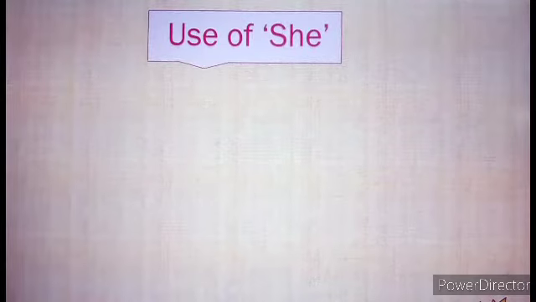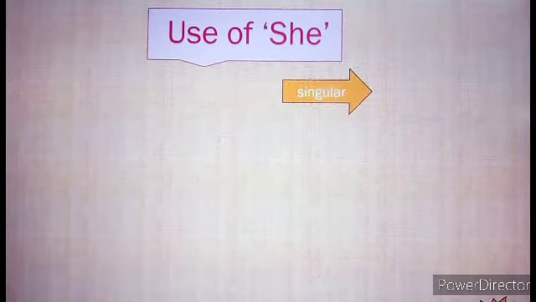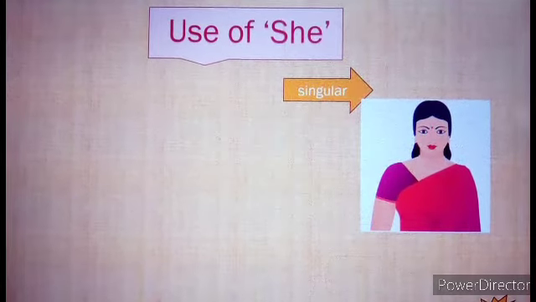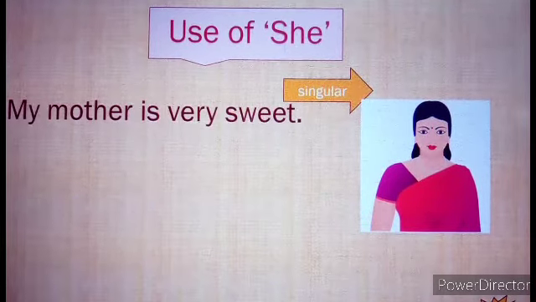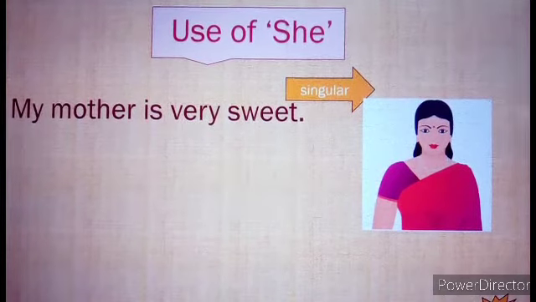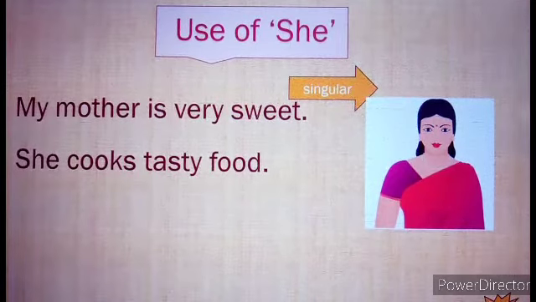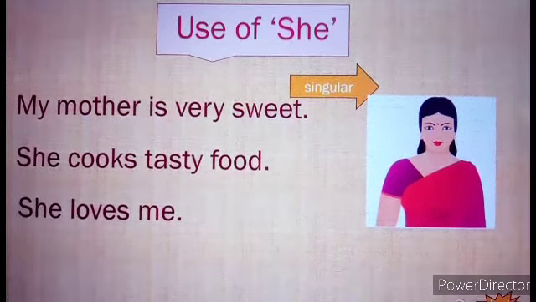Use of she. She, we use for a singular person, for a girl or a woman. For example, my mother is very sweet. My mother is replaced with she. She cooks tasty food. She loves me.